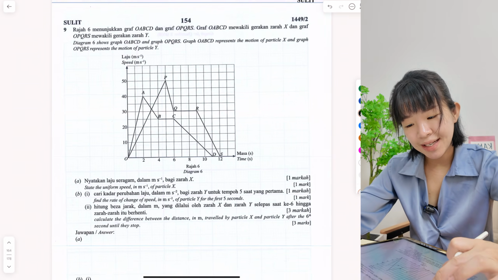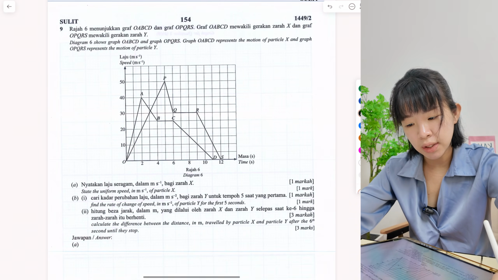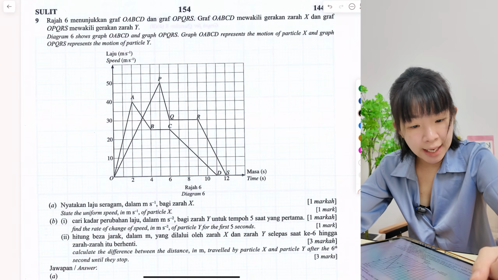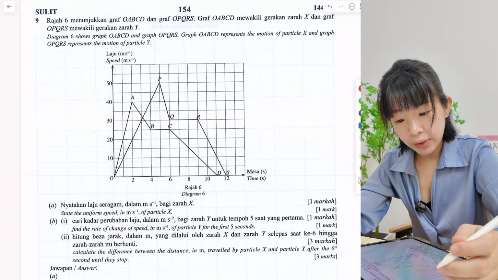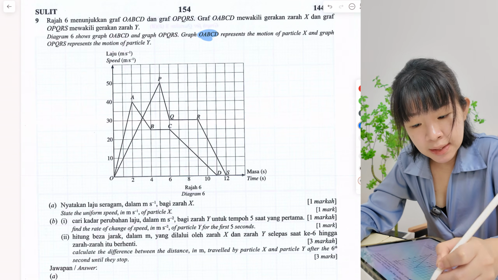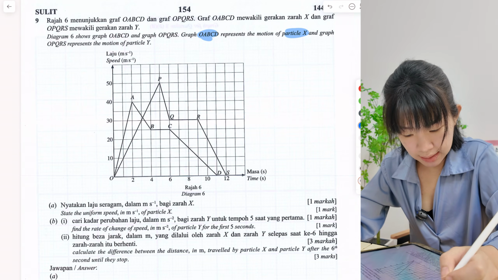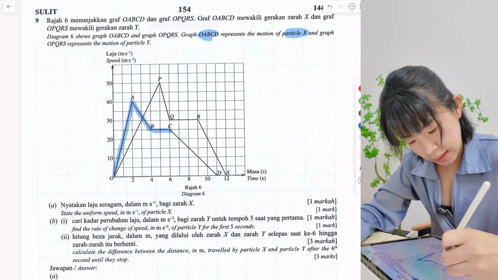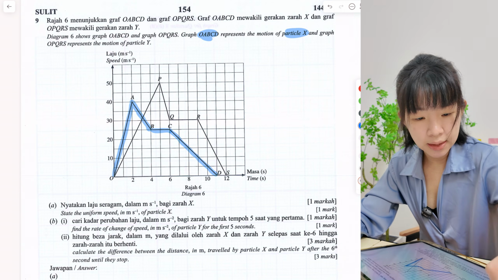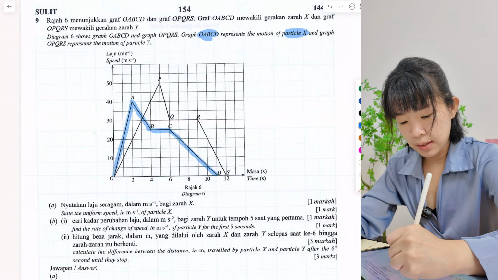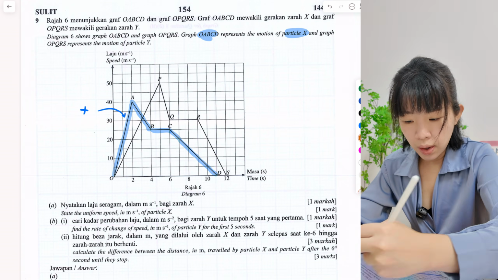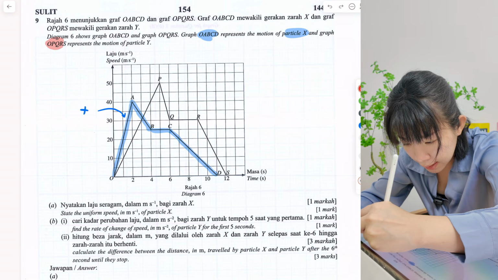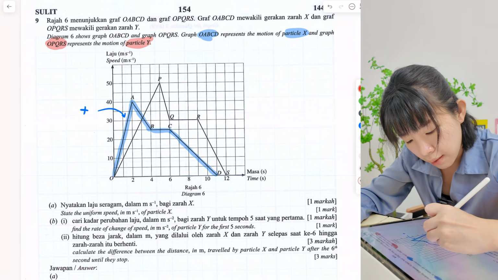Okay, question number 9 is a graph of motion, a speed-time graph. It shows particles x and y. Okay guys, take out your highlighter. Here they say OABCD is the motion of particle x. Okay, O, A, B, C, D. So this is x. The other one, OPQRS, is particle y.